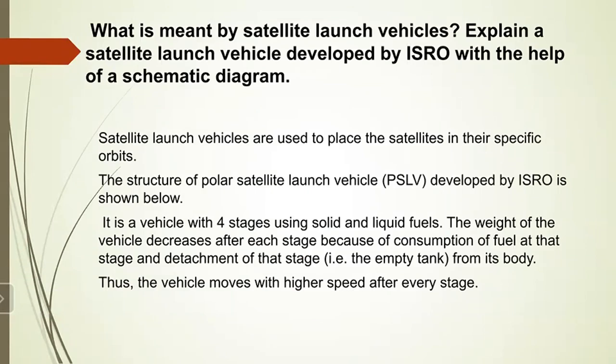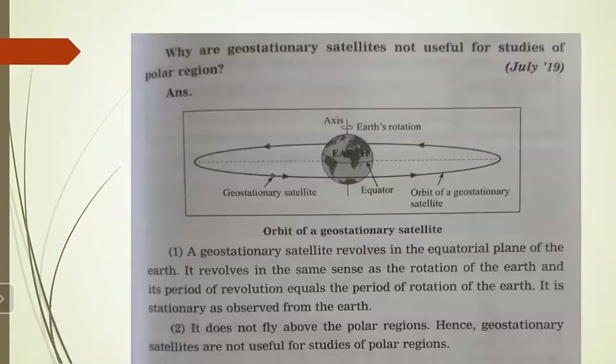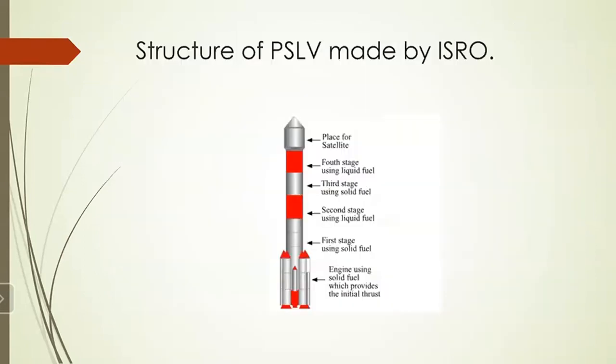So the vehicle moves with a higher speed after every stage, because at every stage the empty fuel tank is detached and the remaining vehicle moves with the higher velocity. Got it?